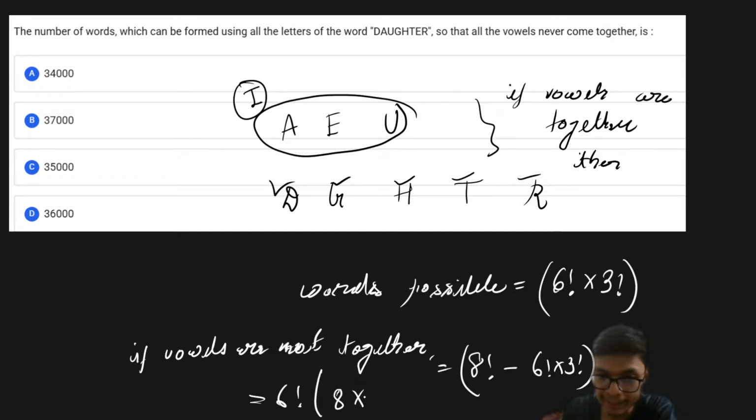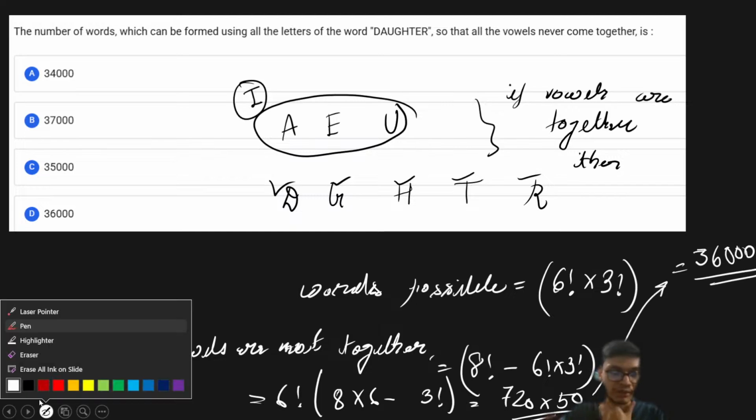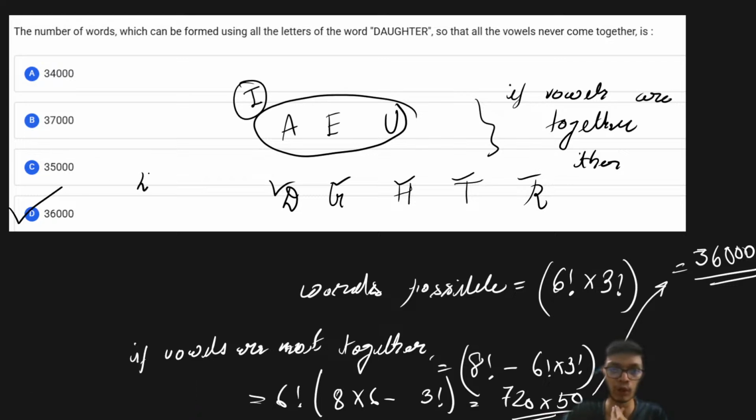That is going to give you 8 into 6 minus 3 factorial, which is going to generate the answer as 720 into 50. Now you can just calculate this part, and it is going to come out as 36,000. So from here you can see option number D is going to be the correct answer.